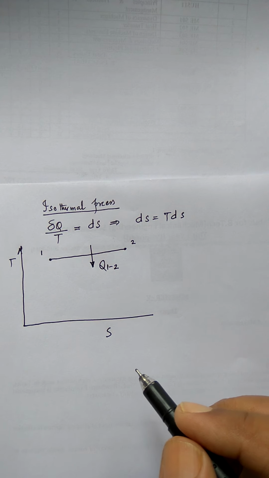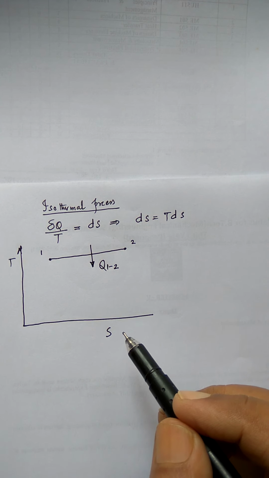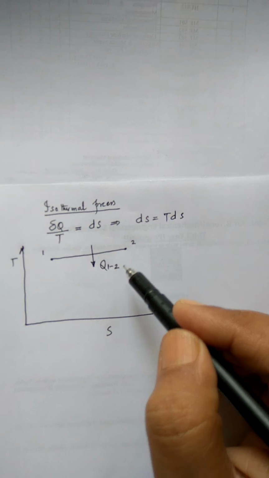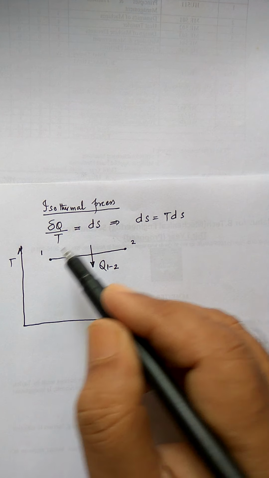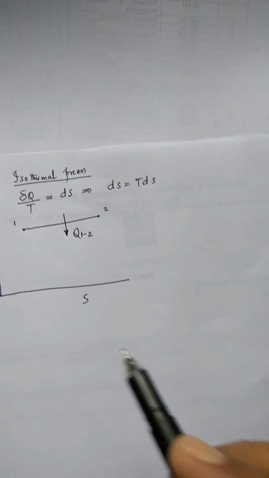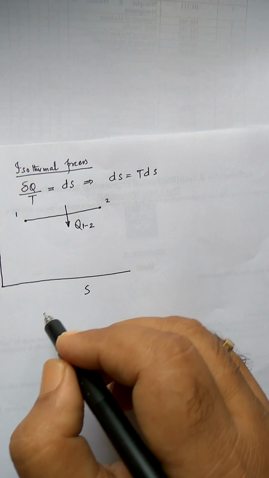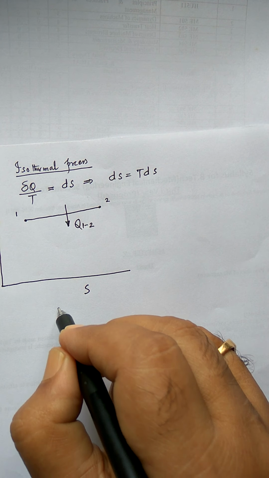Okay, similarly if heat is going out of the system, then the process will move from this side to this side, if it is a reversible isothermal process. How about the reversible adiabatic process?